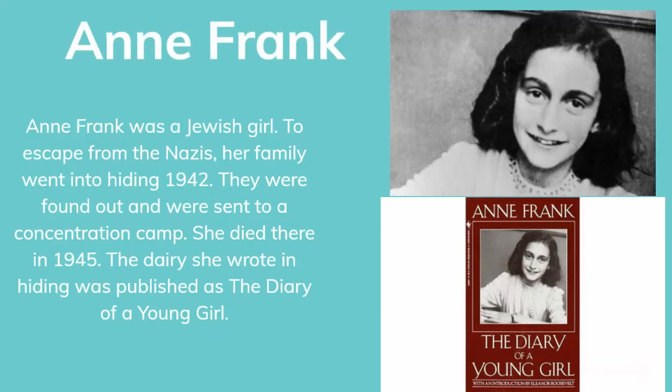Anne Frank was a Jewish girl who escaped from the Nazis. Her family went into hiding in 1942. They were found out and were sent to a concentration camp. She died there in 1945. The diary she wrote in hiding was published as The Diary of a Young Girl.